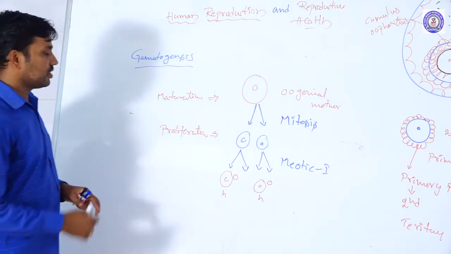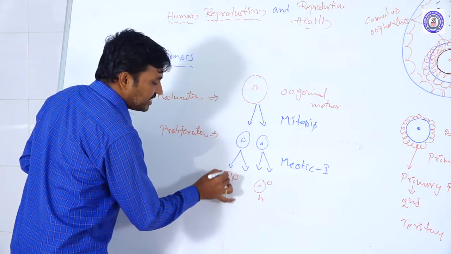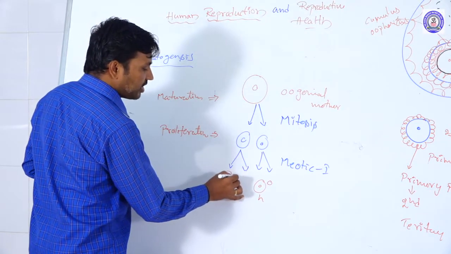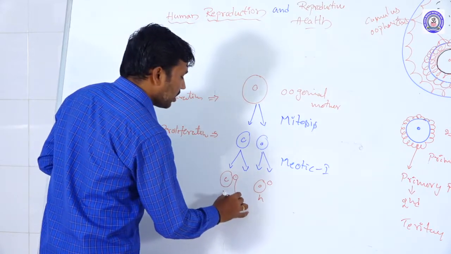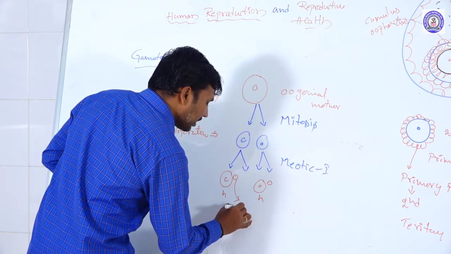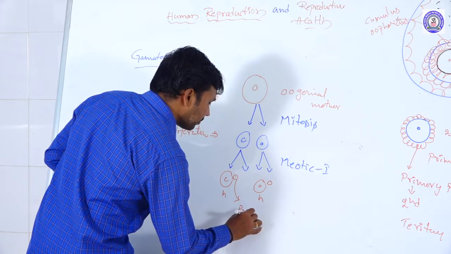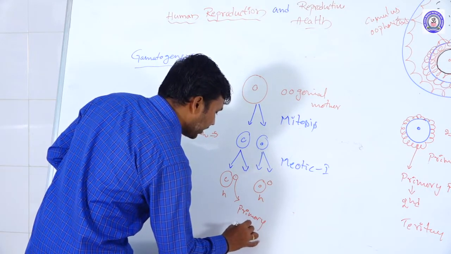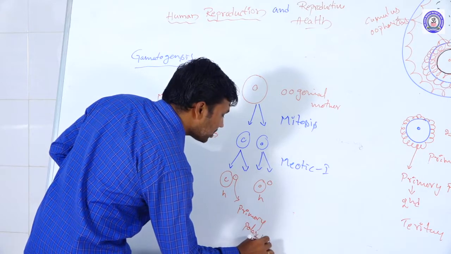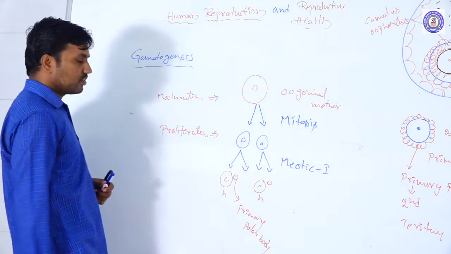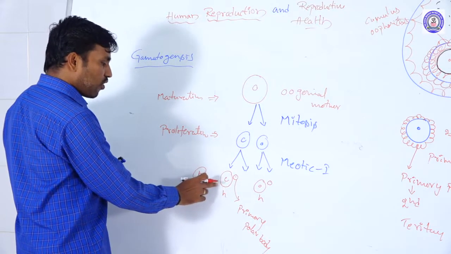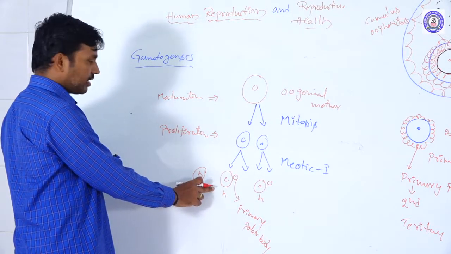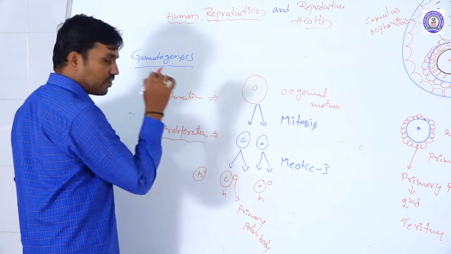One cell has the largest cytoplasm, and the other cell has very little cytoplasm only. This is called the first or primary polar body. So this is the n condition. Now the ovum is produced, the egg cell is formed here. This state is called proliferation.